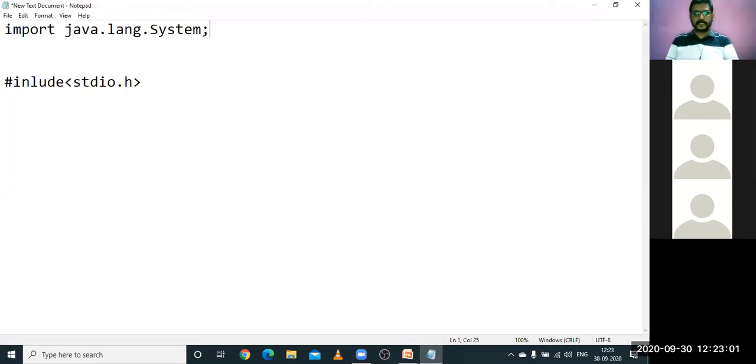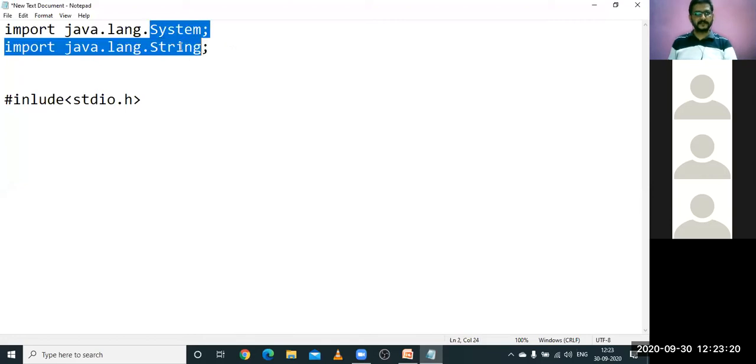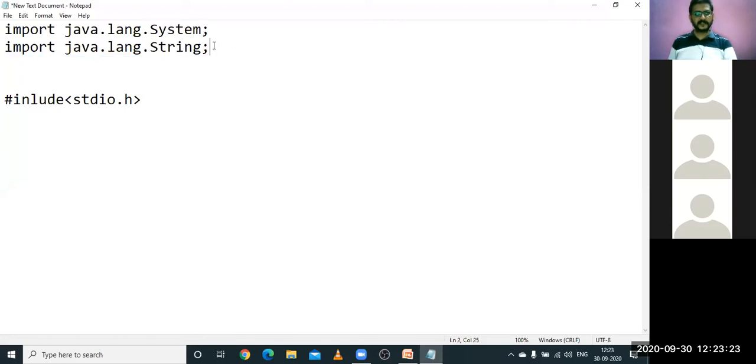And one more class which is basically used in Java is String.